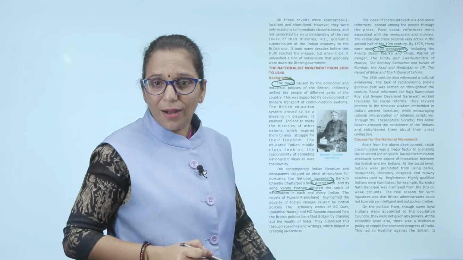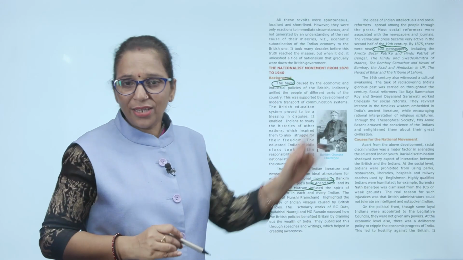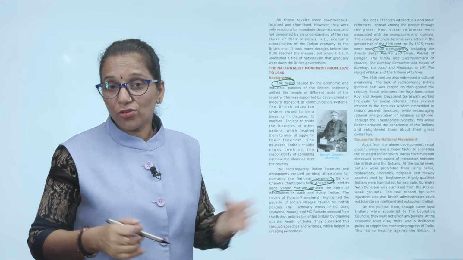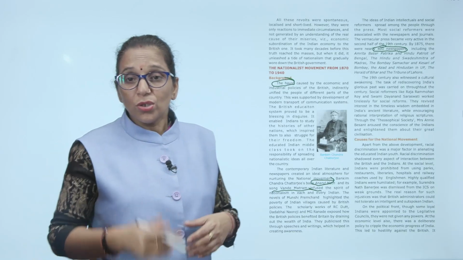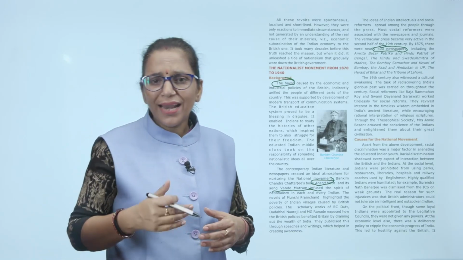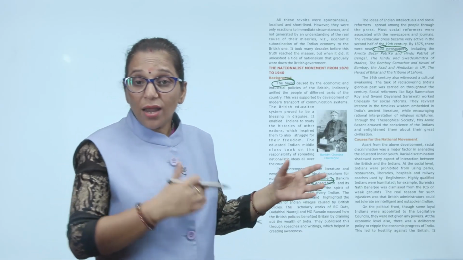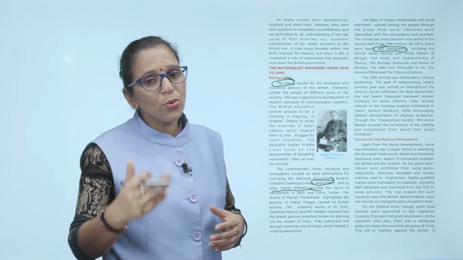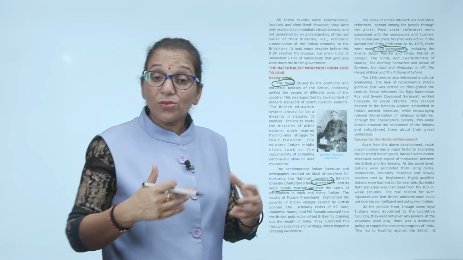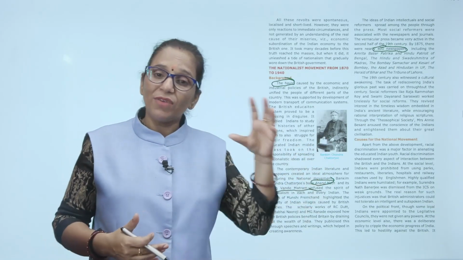Amrita Bazar Patrika. You can watch at the National Science Museum the model of Amrita Bazar Patrika. Hindu Patriot of Bengal, The Hindu, Swadesh Mitram of Madras, the Bombay Samachar and the Kesari of Bombay, Azad and Hindustan in UP, the Herald of Bihar and the Tribune of Lahore. Means there were so many newspapers and magazines published at that time to awaken Indian society.